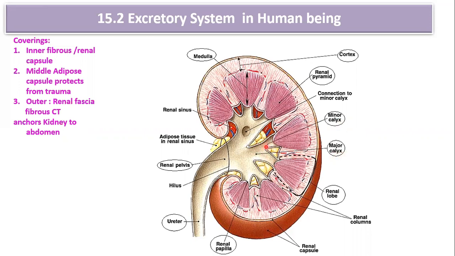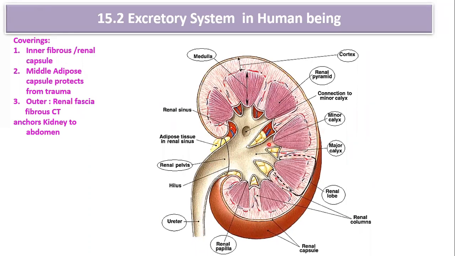The major calyx then opens into the central cavity called the renal pelvis, and this renal pelvis ultimately opens into the ureter.